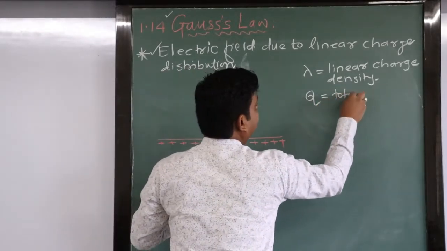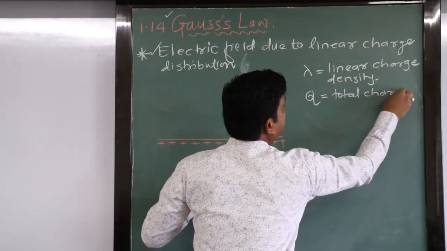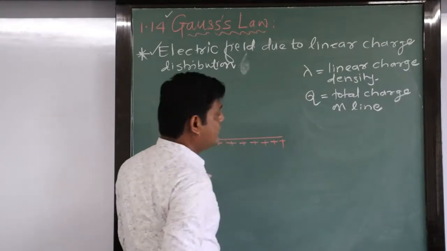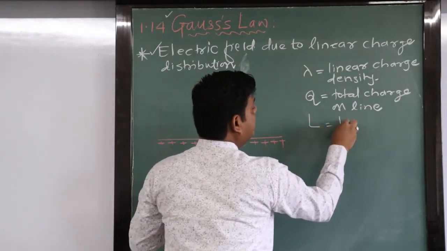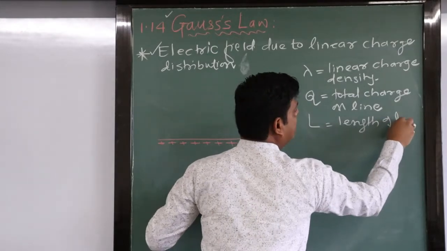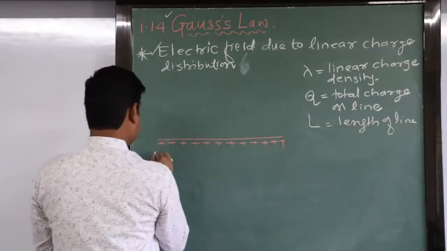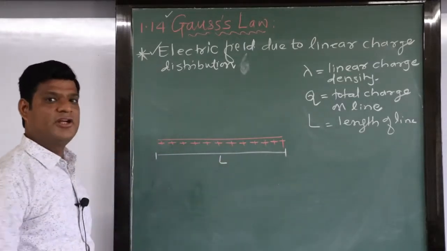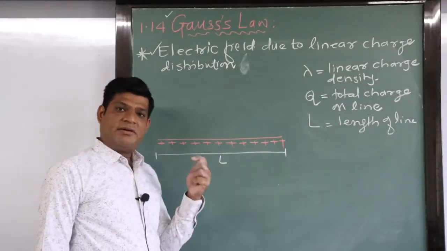Total charge on the line is Q. Suppose capital L is the length of the line. What is our aim?